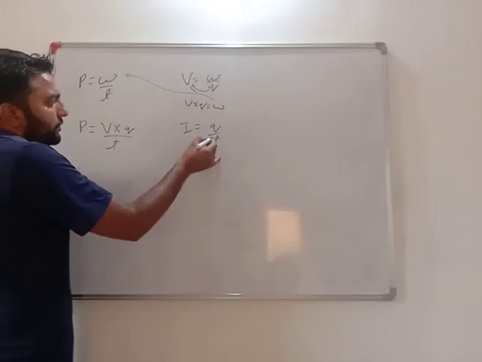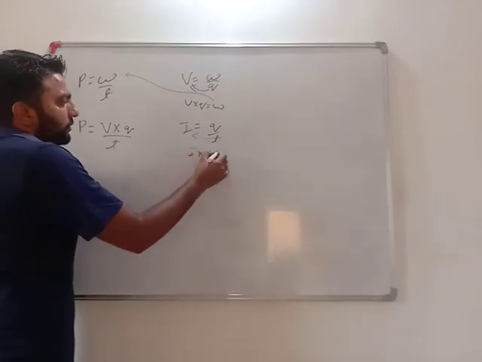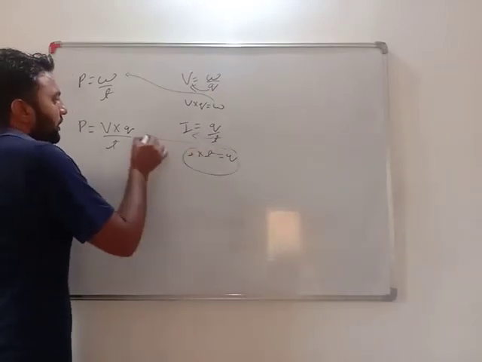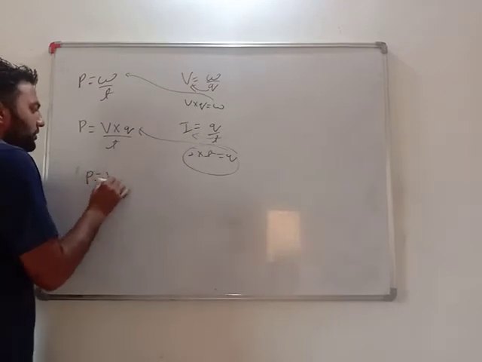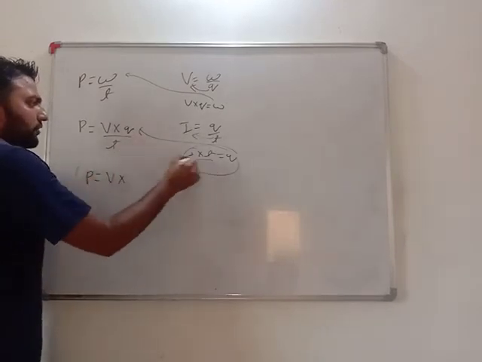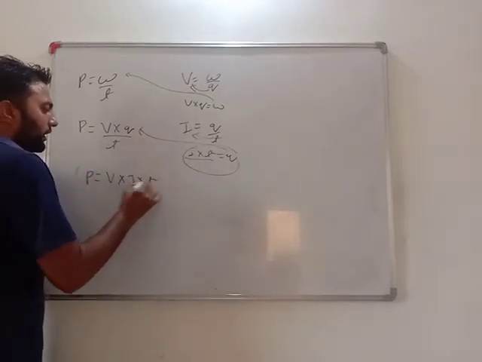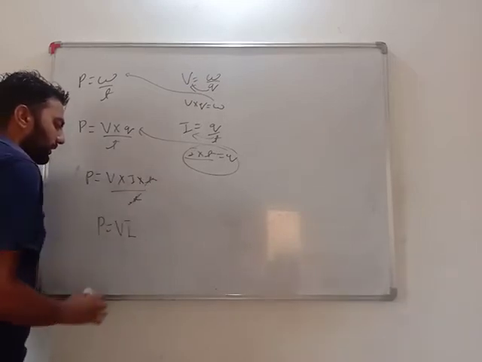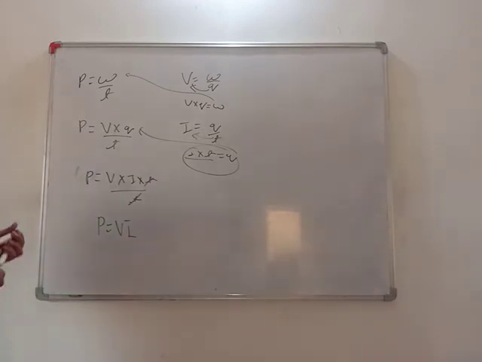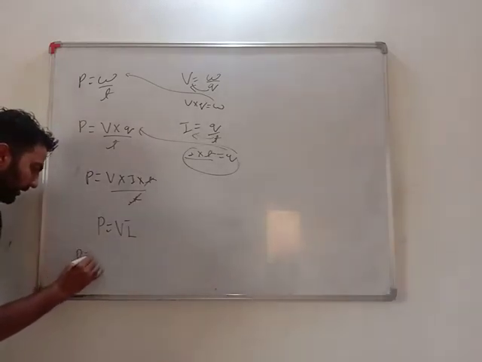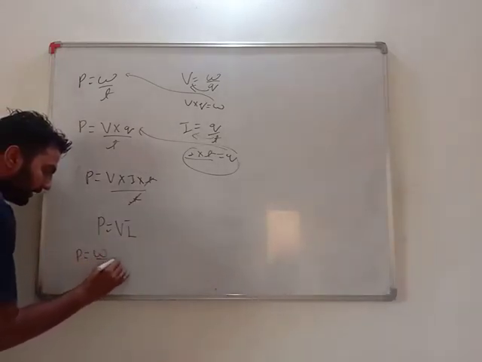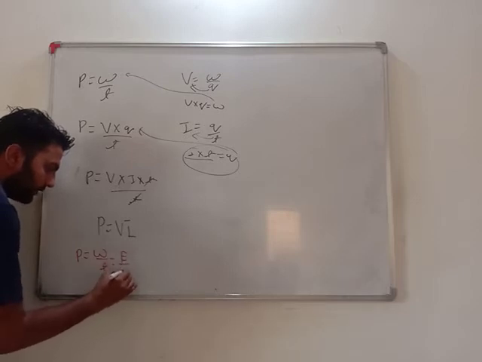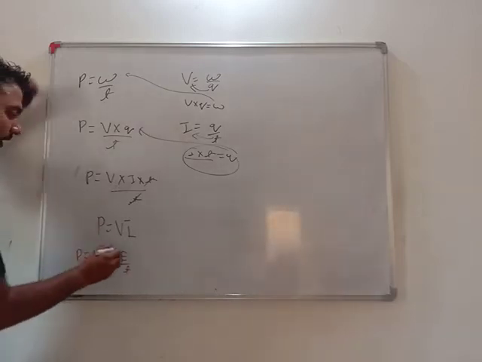Okay, so what is Q? I into T equals Q. Put the value of Q here. P equals V into Q. Instead of Q, I will put I into T upon T. T cancels. So P equals V I. Very important. See, my dear students, power equals work done upon time taken equals energy consumed upon time taken.